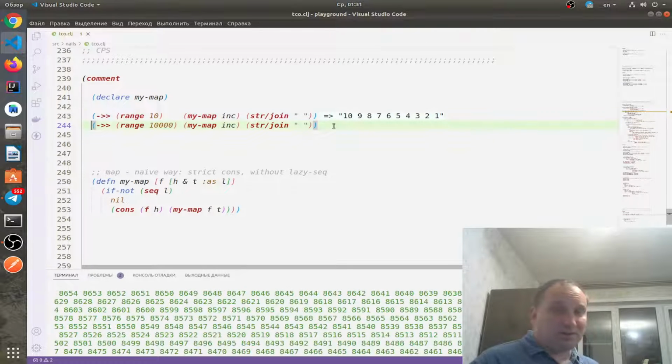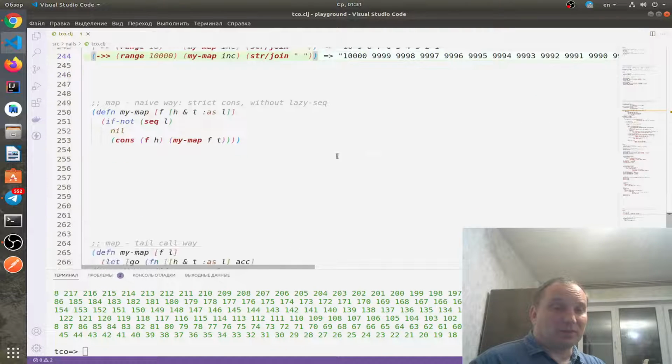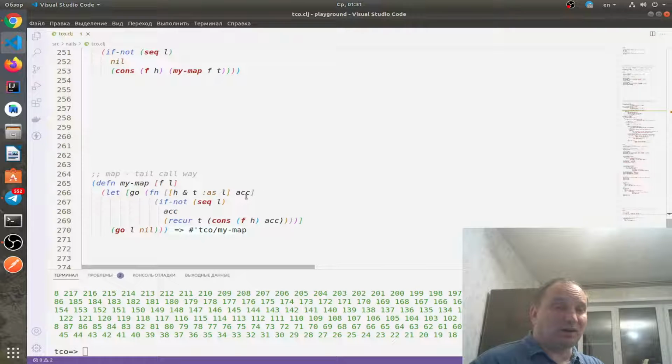It will not fire the Stack Overflow, but again it returns the reversed list, because we accumulate the result in a special accumulator as a function argument, but we started from the beginning, and this beginning becomes the end of the list. That's why it returns a reversed list.